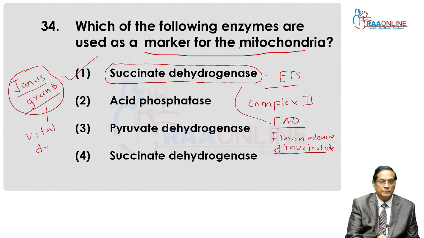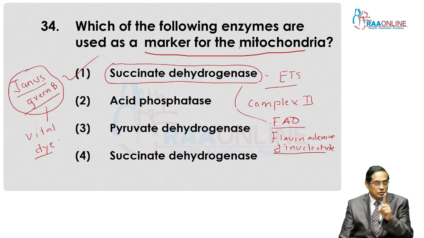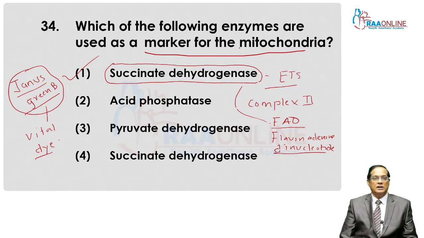Janus green B is a vital dye. A vital dye is a specific stain which stains a particular structure without affecting its physiology. Such dyes are vital dyes, and for mitochondria that is Janus green B.